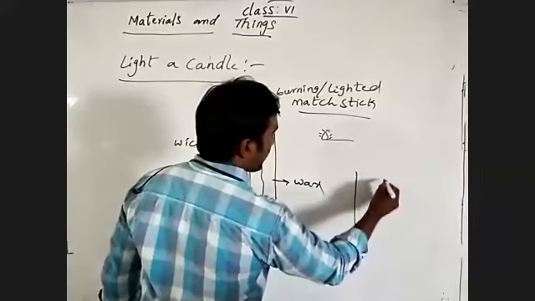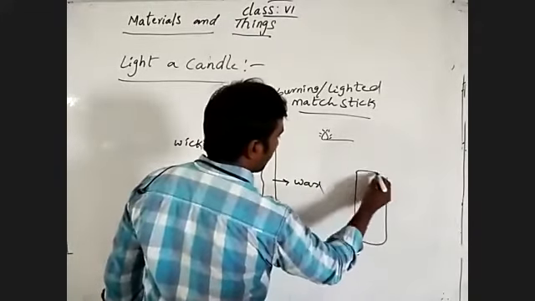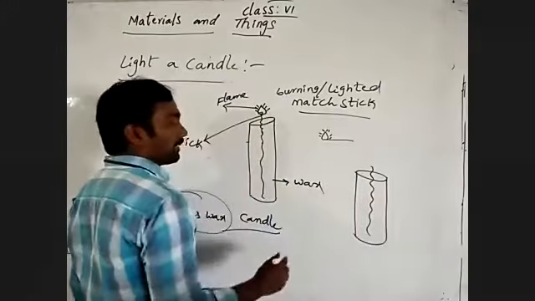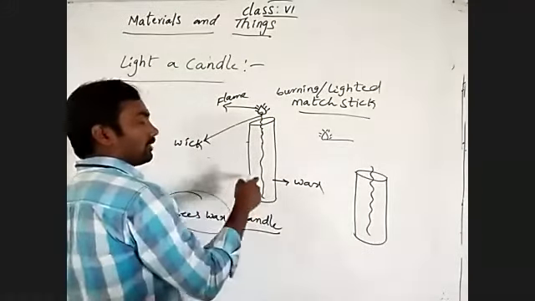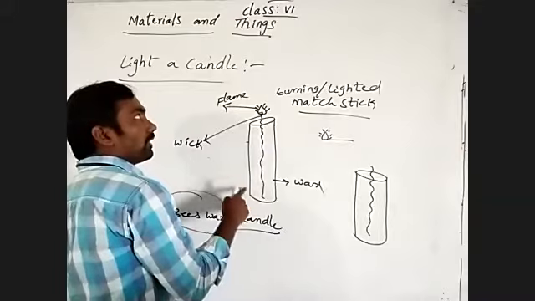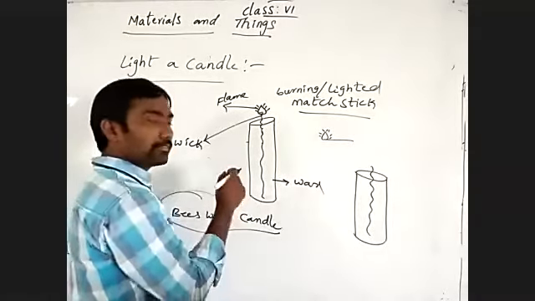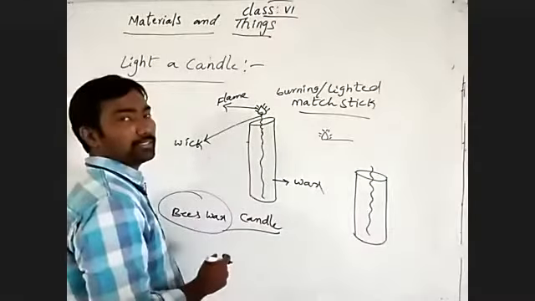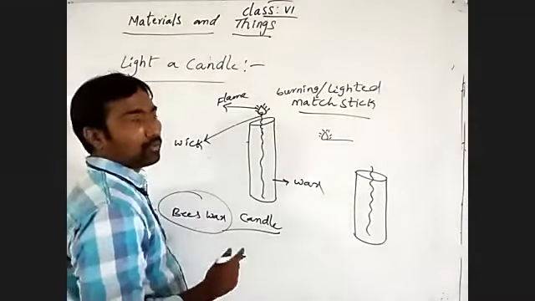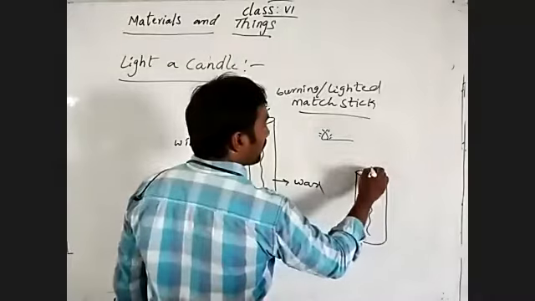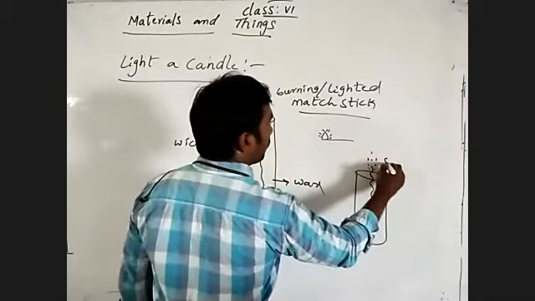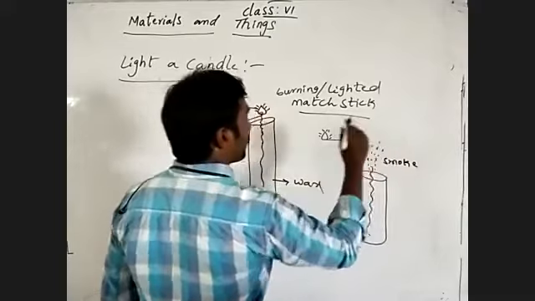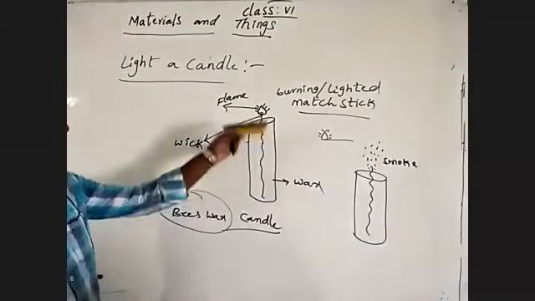After putting out the candle, see there, I am going to draw another one. Now it is a lighted candle, which means we lit it. We put out the candle which was already lighted, already burned. After putting it out, what do you observe? Some smoke will come from the wick towards upwards.